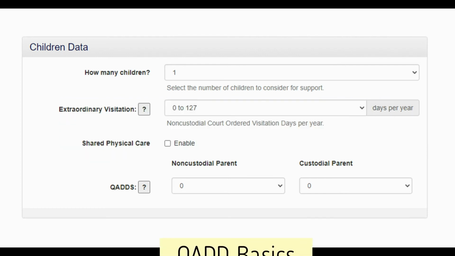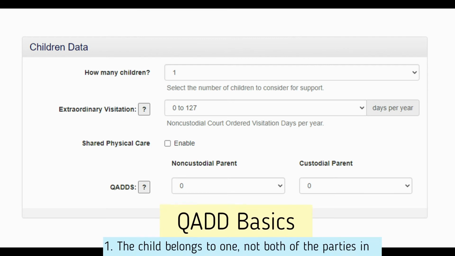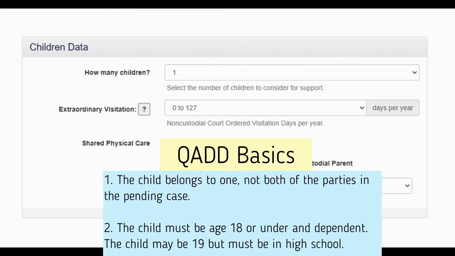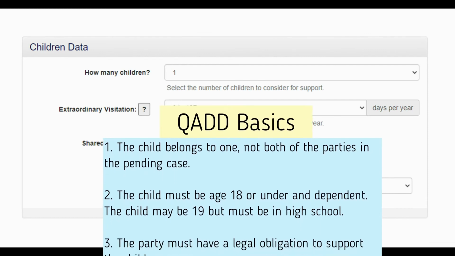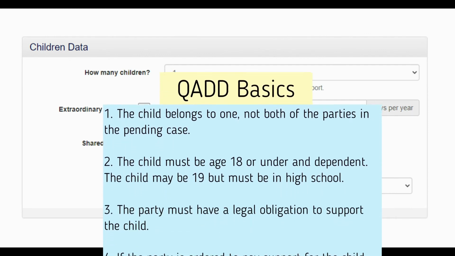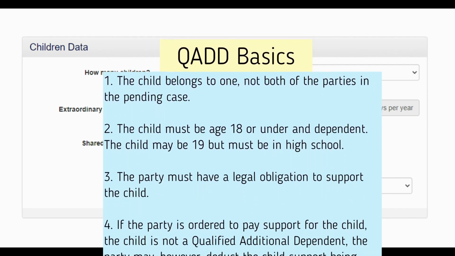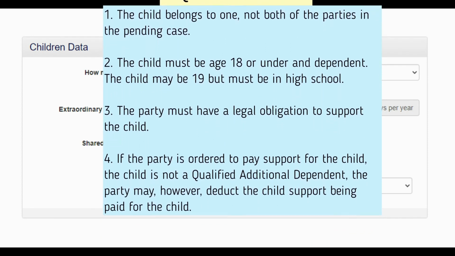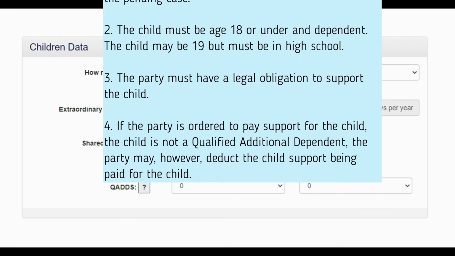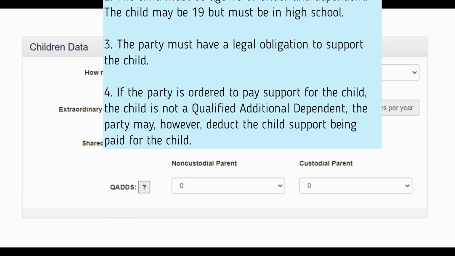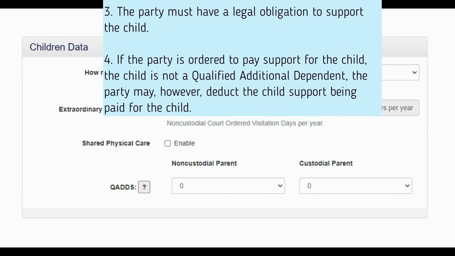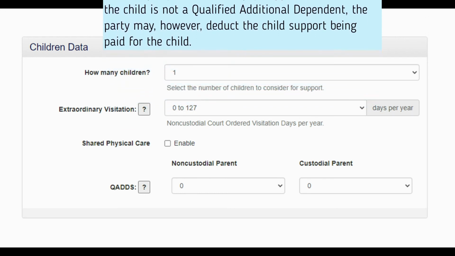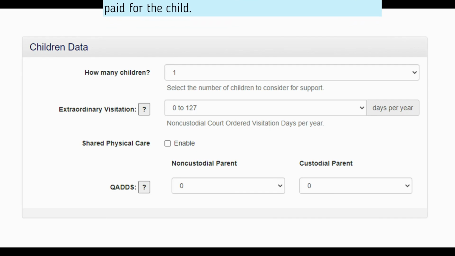If you are unsure if the child is a qualified additional dependent, keep in mind these rules. 1. The child belongs to one, not both, of the parties to the pending case. 2. The child must be age 18 or under and dependent. 3. You must have a legal obligation to support the child. 4. If you are under order to pay support for the child, you are not allowed to claim the child as a qualified additional dependent. You will be allowed, however, to deduct the support you are paying for the child.